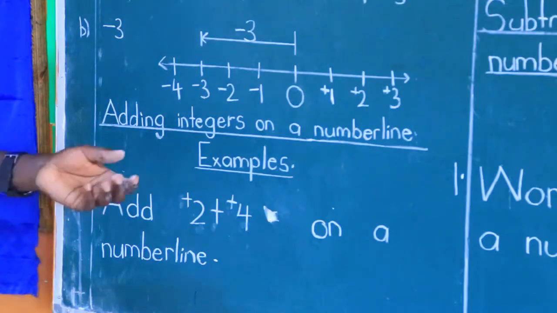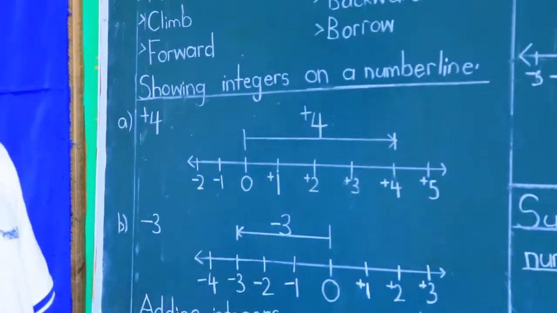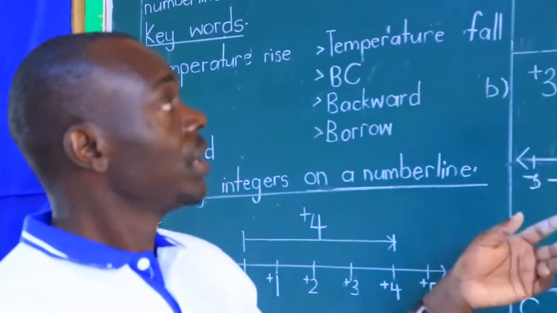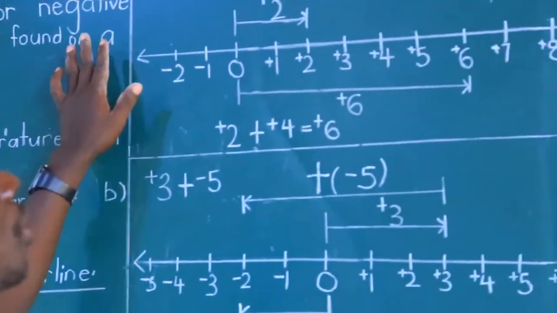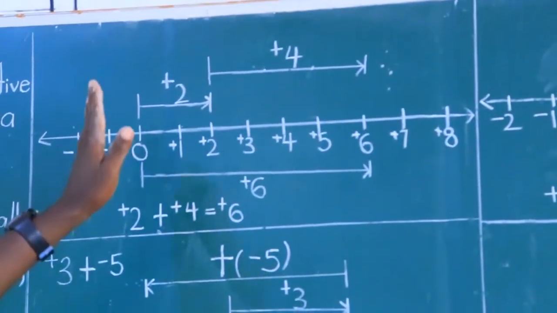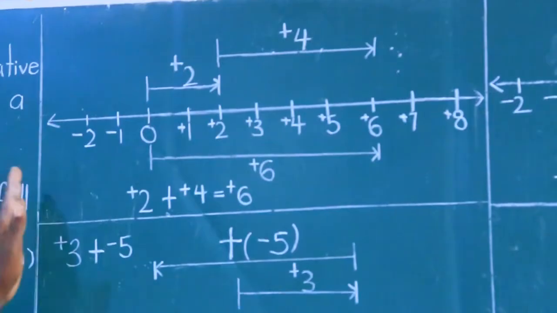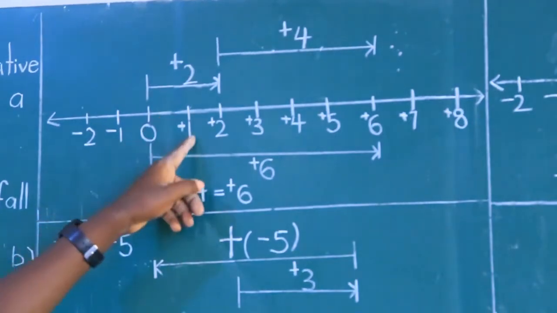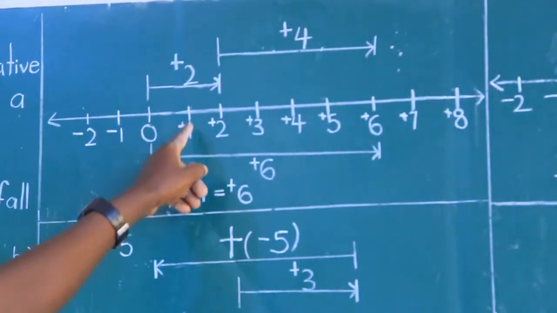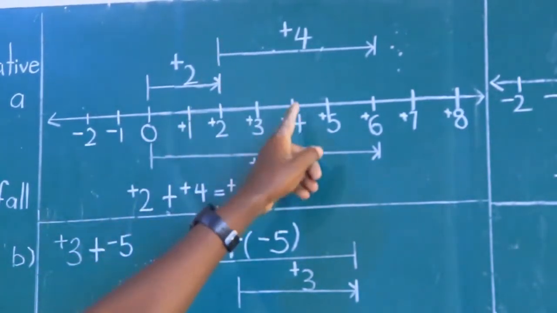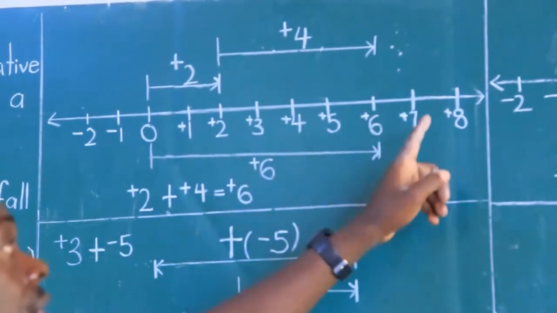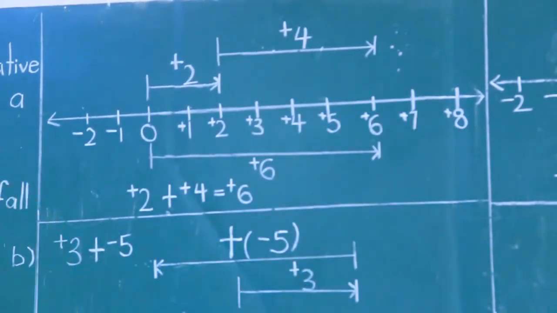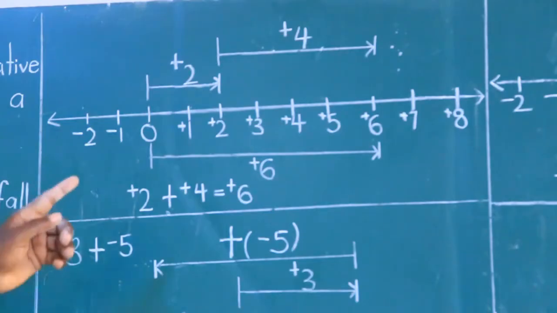Now we are going to do as instructed. We draw a number line like this, showing the negative direction. They move from here going this side, that is negative 1, negative 2, write the neutral integer 0, then go towards the positives: positive 1, positive 2, positive 3, positive 4, positive 5, positive 6, positive 7, positive 8, and then go by the instructions. Positive 2 means